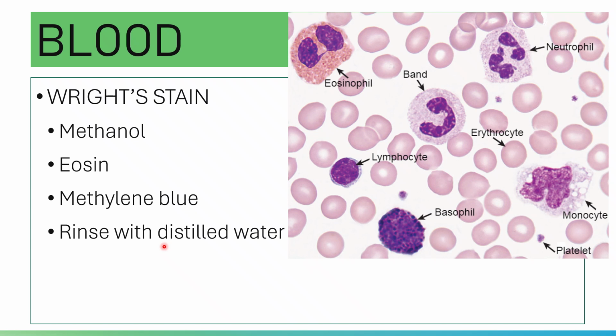It is utilized to evaluate peripheral blood smears. Please note that this is the most commonly utilized stain in the hematology section. It is used to evaluate anisocytosis or poikilocytosis in red cells.